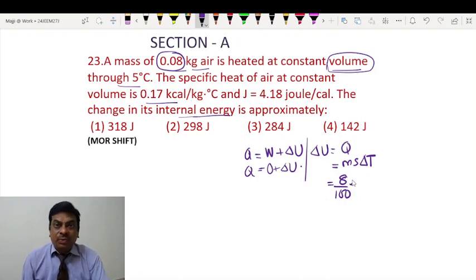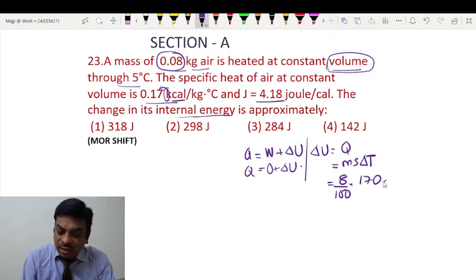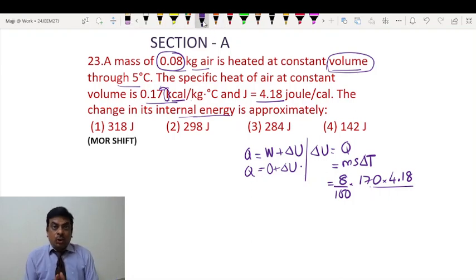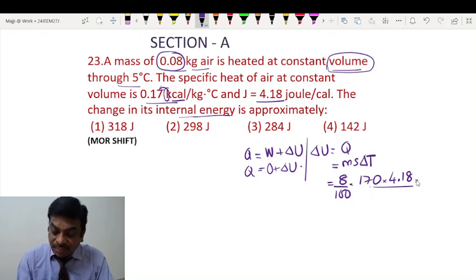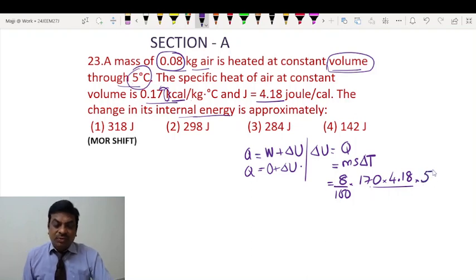These small techniques will help you save a lot of time. Then specific heat capacity is 0.17 kilo. Kilo I will merge it here. So kilo is 1000, so it becomes basically 170 calorie. Calorie to be immediately converted into joule by multiplying by 4.18 joule per kg degree Celsius. So all are in SI unit, so not a problem, students. I am not writing the units to avoid unnecessary confusion. I am proceeding exclusively in SI unit. Then coming to change in temperature, change in temperature is 5 degrees Celsius. So this should give you the answer.